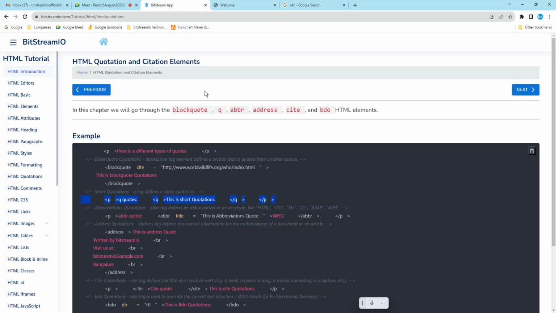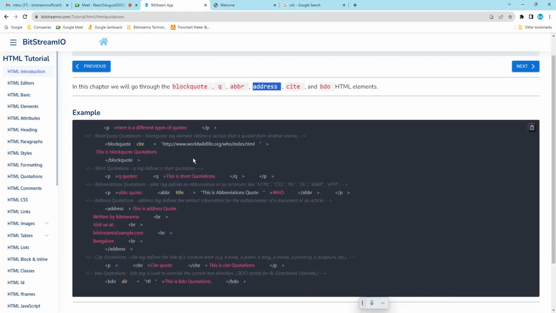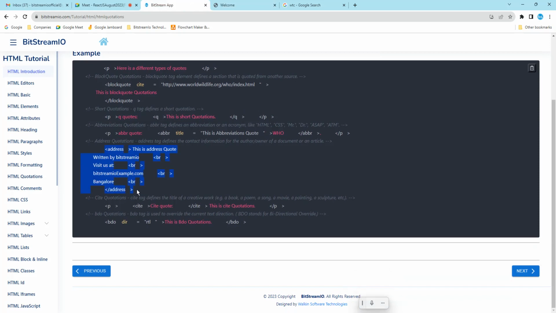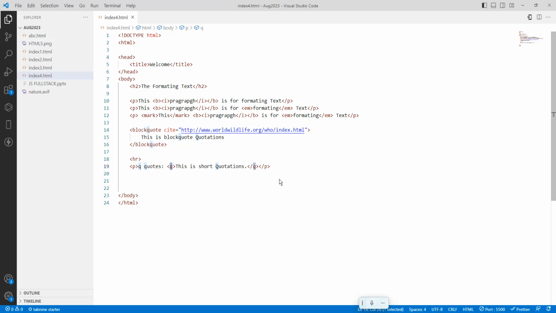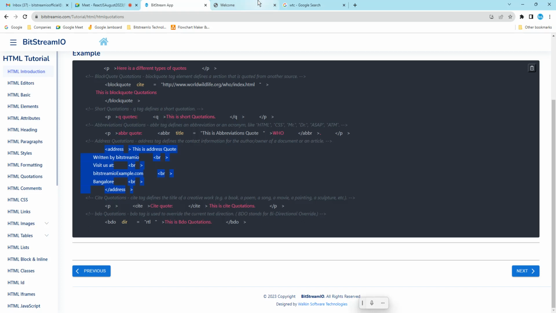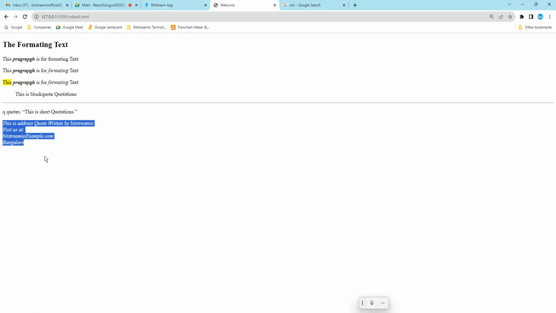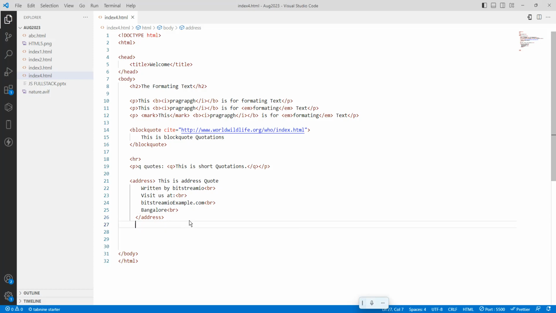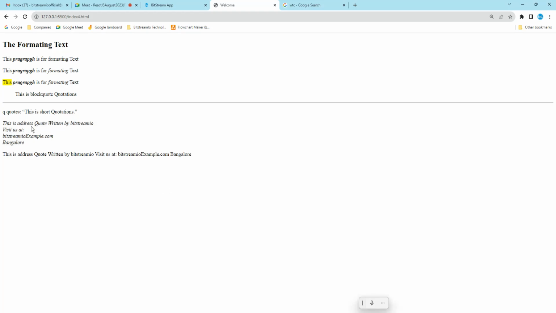So like that we have abbreviation, address. How does the address look? If I copy this one, I will add an address. This is the address, code written by Stream.io, something like that. Okay, save it. Will run here. See how the address will be there. Same thing I will do with the paragraph, how it looks. See how this address looks.